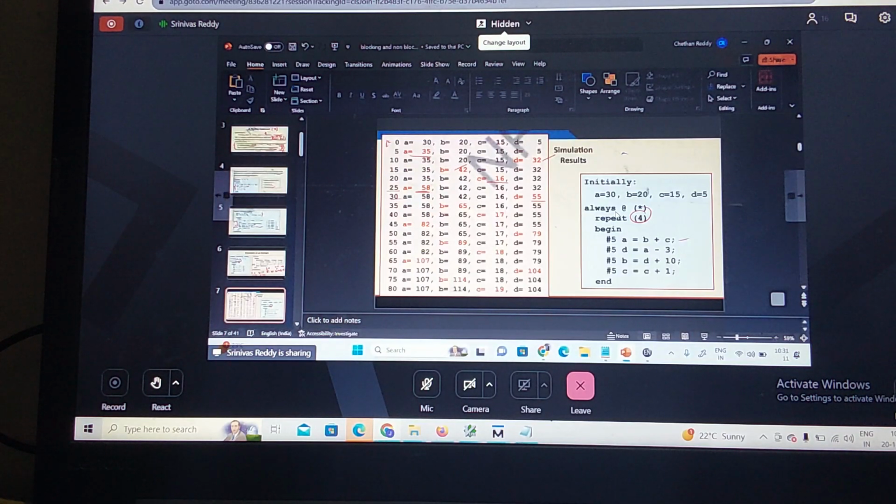Or what? Concurrent. Concurrently, no, it means blocking statements are not executed concurrently, or you can call it parallel execution. I hope this example is clear.